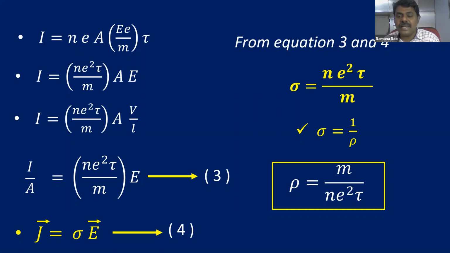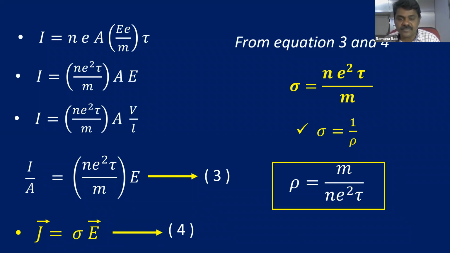We have only relaxation time, no length, no area. Is there any length and area in this formula? No. So resistivity is independent of length and area of cross section. Resistivity depends only on relaxation time.